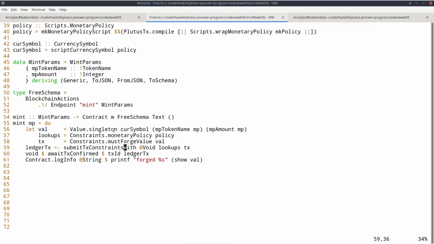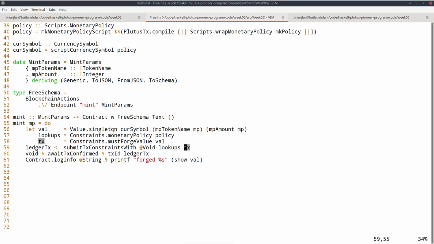These functions all take these conditions that we defined, these declarative conditions that our transaction should satisfy, and then they try to construct a transaction that fulfills these conditions. So in our case, the only condition is that we want to forge the value. So what must this function now do in order to turn this condition into a valid transaction? Well, it must, for example, balance it.